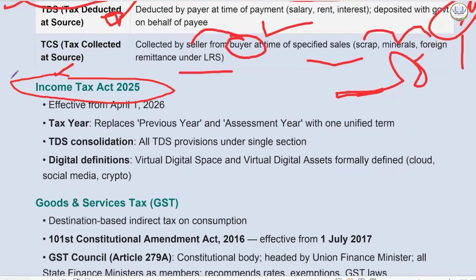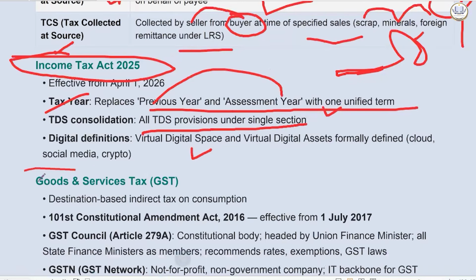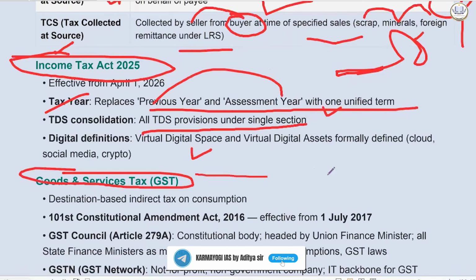Income Tax Act 2025. Now, tax year replaces previous year and assessment year with one unified term. Previously, there were two terms, previous year and assessment year. Now all TDS provisions are under a single section, so they are trying to simplify things. And virtual digital space and virtual digital asset are formally defined now because the footprint of cloud, social media, crypto is increasing. Then we have GST, which is a destination based tax.